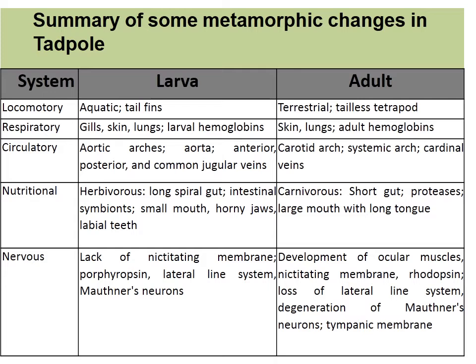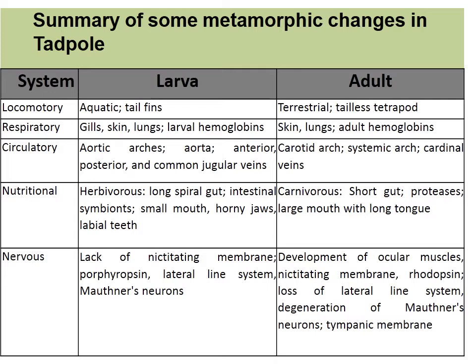Respiratory system: gills, skin, lungs. These are the later stages of the tadpole. Lungs take over as the means of respiration. The gills disappear completely. In the adult, skin, lungs and adult hemoglobins are seen, whereas in the tadpole, larval hemoglobins are seen, where oxygen attaches swiftly to the hemoglobin.